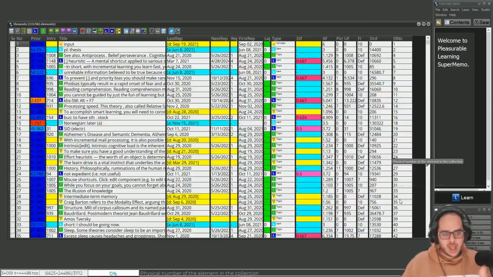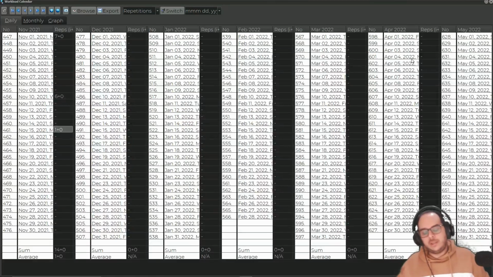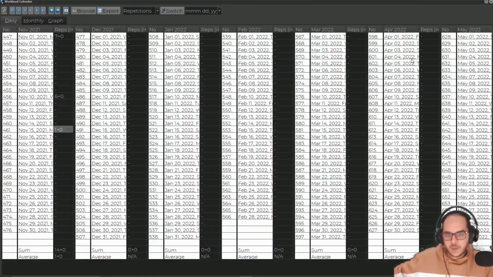I think this is done on purpose for performance reasons. I don't know. So what happens is that if I delete stuff, which with incremental reading you will do, and I import new stuff later on, I will be reusing element numbers. And this will affect the calendar. The more to the past I go, the less likely the elements will be genuine, in the sense that they will represent the actual elements that I did.